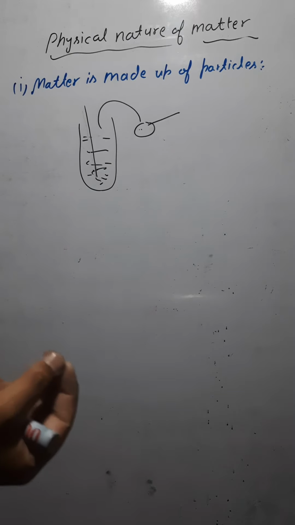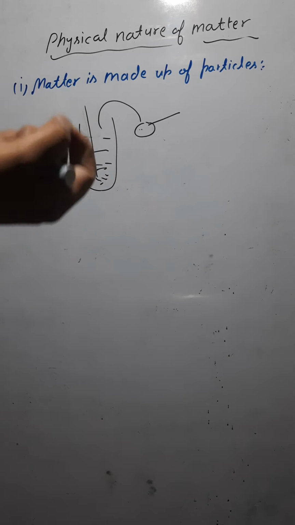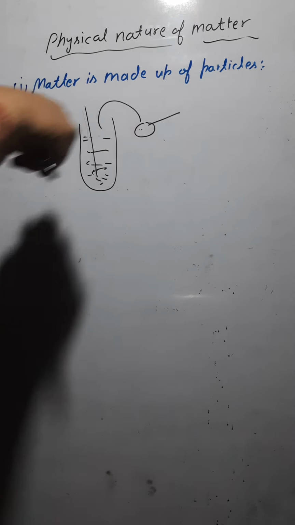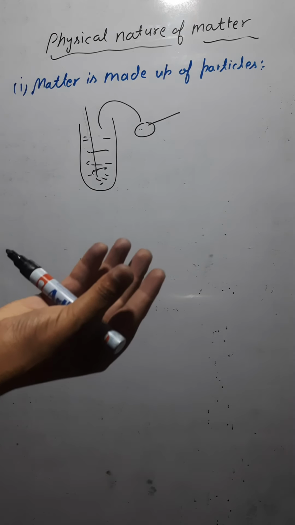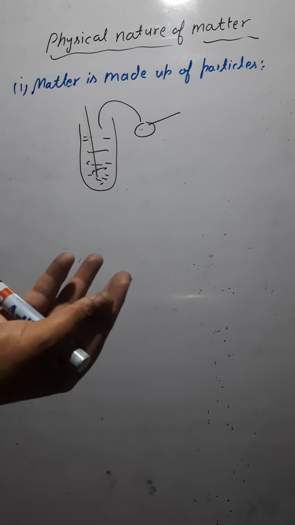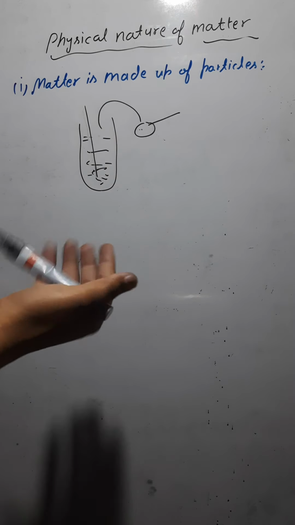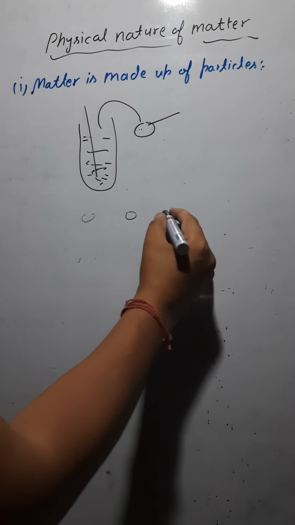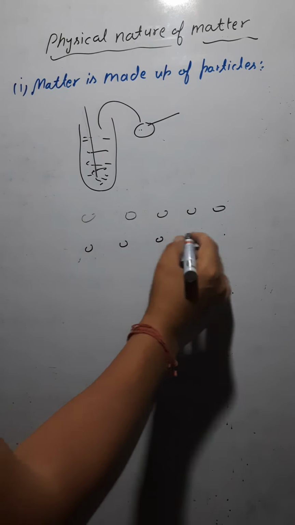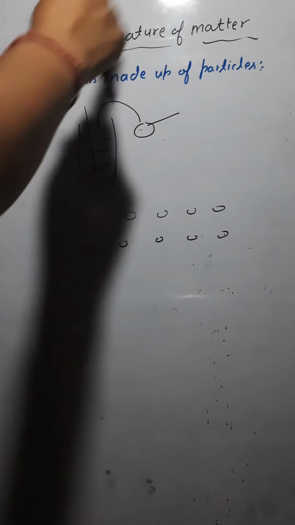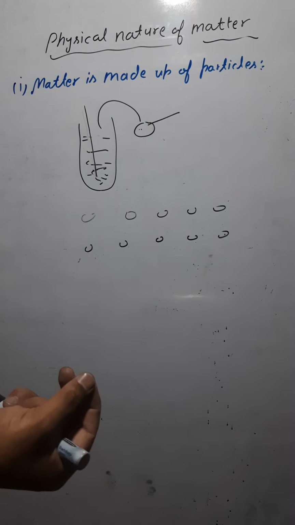The sugar has been broken into small particles, and these particles are mixed with the water particles, because water is also a matter. Remember, water is also a matter. So water is also made up of particles. Let's say this is water, and these are the particles of water. And you are mixing sugar there. So sugar is also made up of particles.